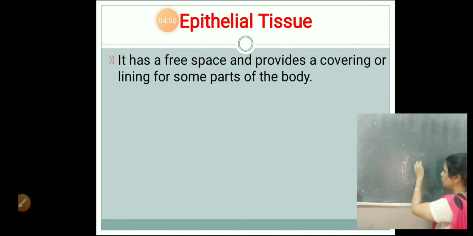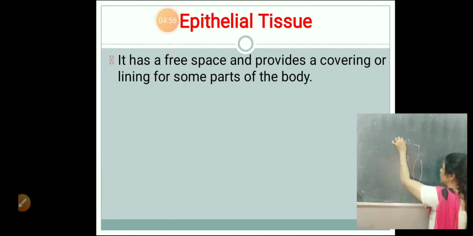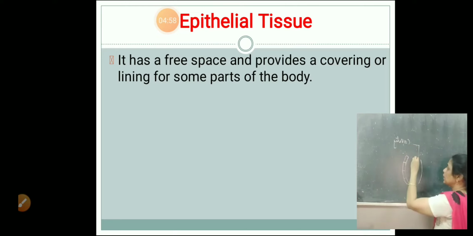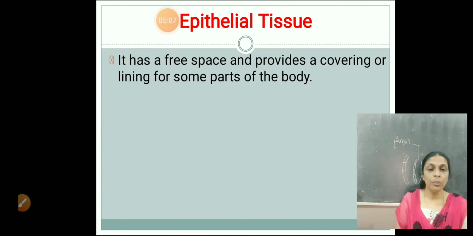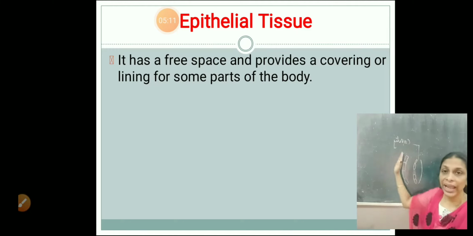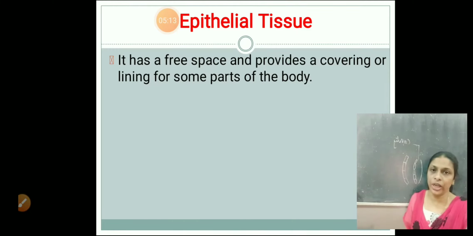Now, suppose this is a cavity. This cavity also will be lined by epithelial tissue. So they provide a covering for the organs and outer parts of the body, or they may be found lining the cavity, that is the inner lining of the cavities.